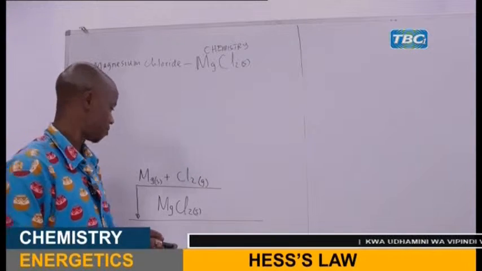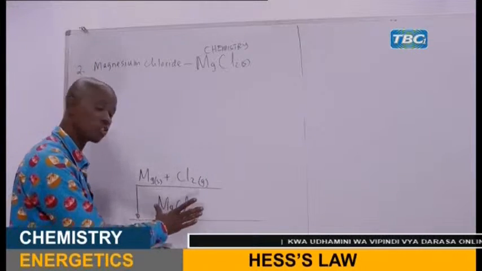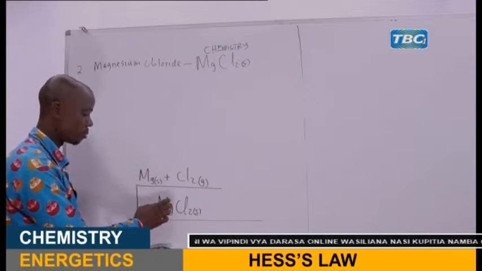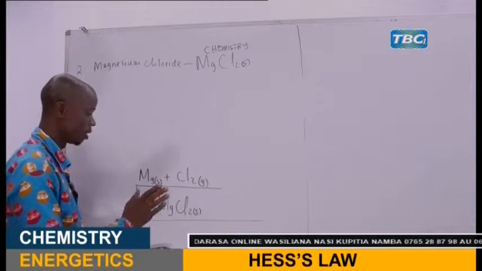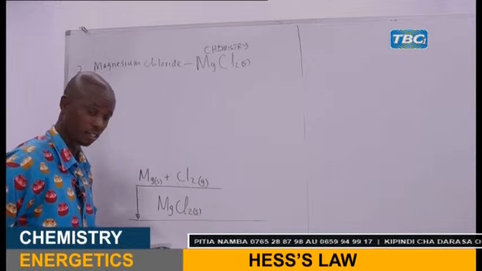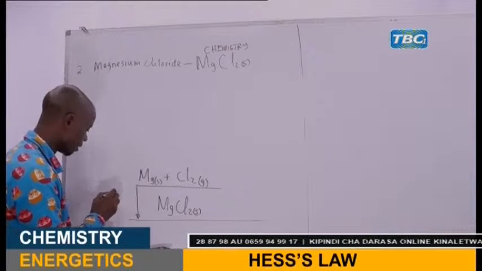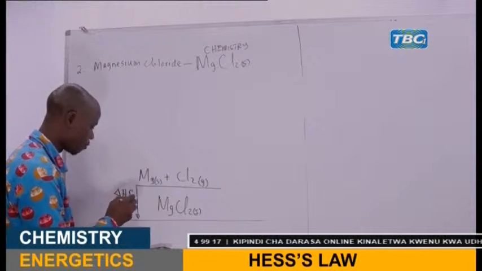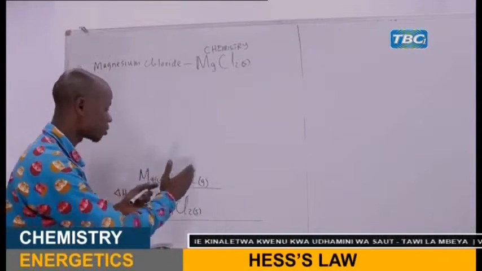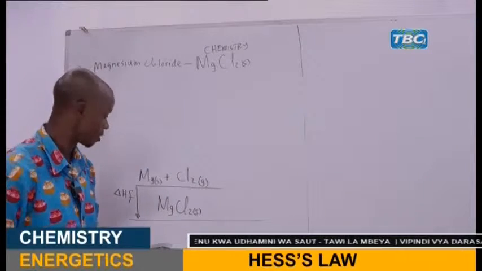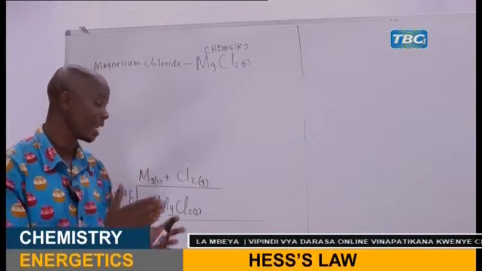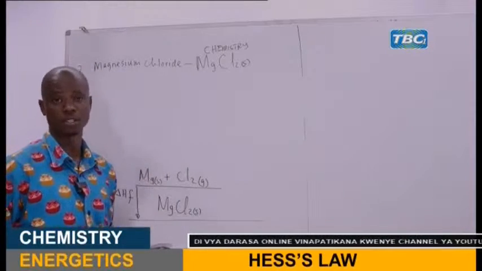From there, you have to balance the equation, because this is the product and this is the reactant. Magnesium is 1, magnesium is 1, so there is no problem with magnesium. Chlorine, there are two atoms of chlorine on both sides. It is also balanced. So we write in summary here, this is the enthalpy of formation of magnesium chloride. After we have written the elements which make that compound, what follows? You have to get the cation and the anion from the given elements.